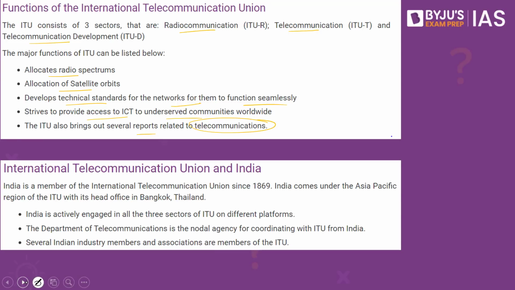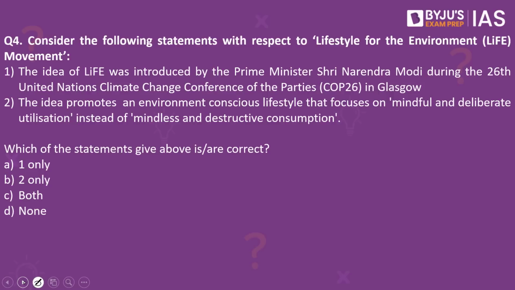Now if you look into the further facts, India became a member of the International Telecommunication Union in 1869. India comes under the Asia Pacific region of the ITU. India is actively engaged in all three sectors of the ITU on different platforms. The Department of Telecommunication is the nodal agency for coordinating with ITU from India. These are the important facts that you have to remember from the preliminary examination point of view. Now let's look into the next practice question.